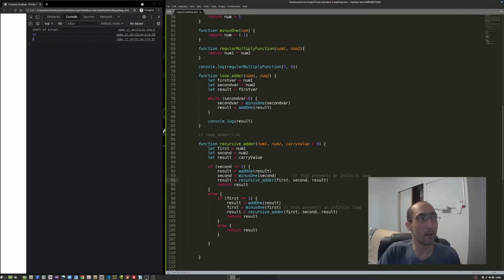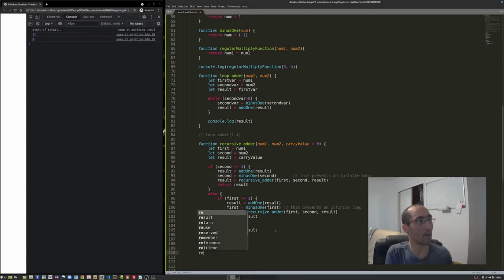And then our result, we're going to make it equal, remember, we've changed it to whatever our third parameter is. We're going to use a recursive adder function, including result, inside of our carry value to keep that number accumulating over every iteration of our recursive function call. So hopefully that works. Let's see what we got here.